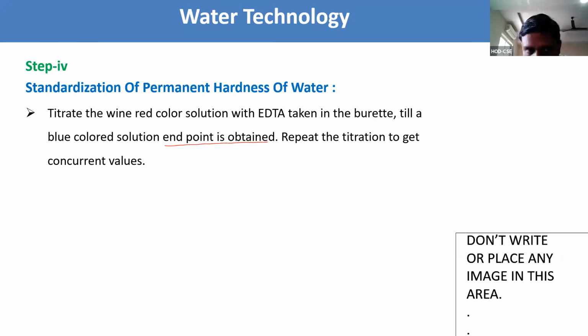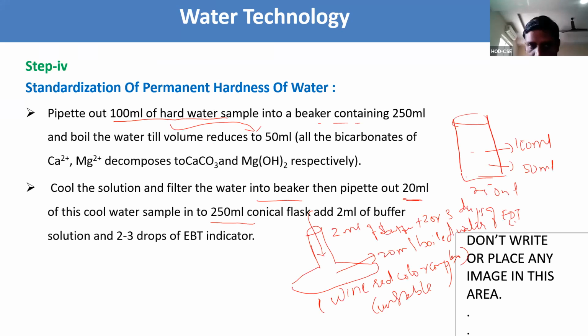Step 4 is: take 100 ml in a 250 ml beaker, and boil till the 100 ml reduces to 50 ml. What happens here is that all the bicarbonates of calcium and magnesium present in the water decompose to calcium carbonate and magnesium hydroxide respectively. Because it is boiling, we need to cool the boiled water.